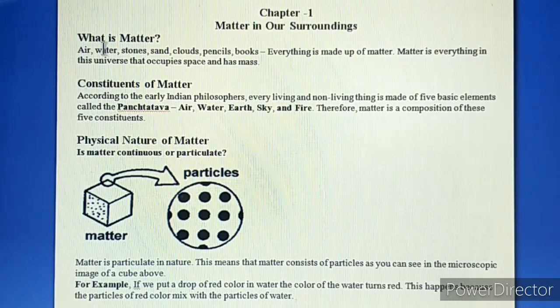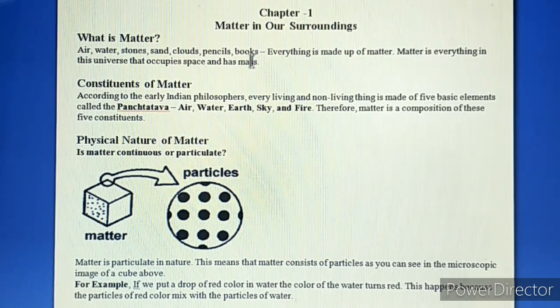Example: air, water, stones, sand, clouds, pencils, books. All these are matter. Why are they matter? Because all of these things occupy space and all of them have some mass. Now, the second is what? What are the constituents of matter?